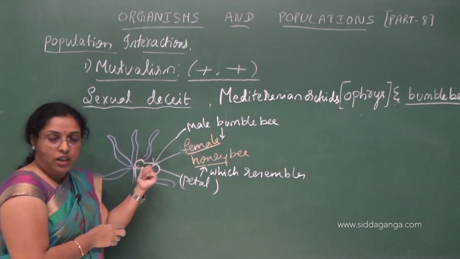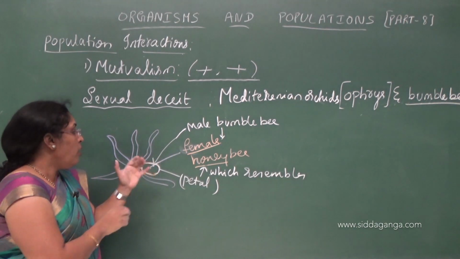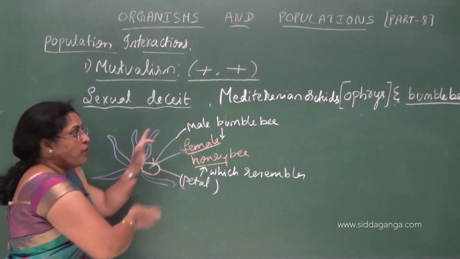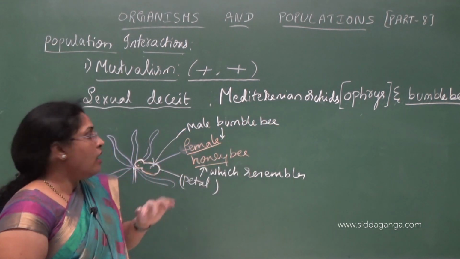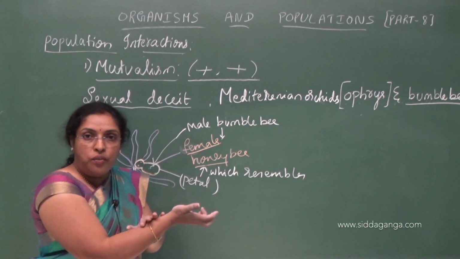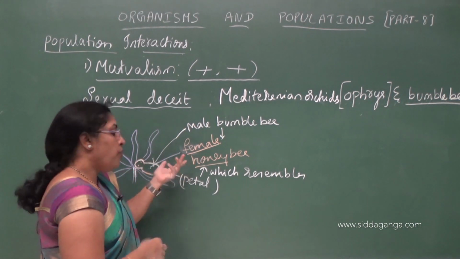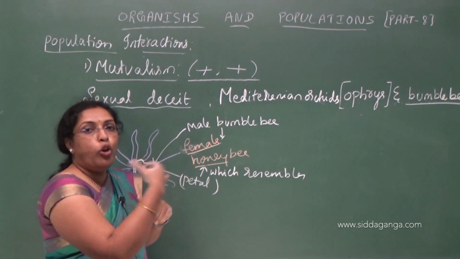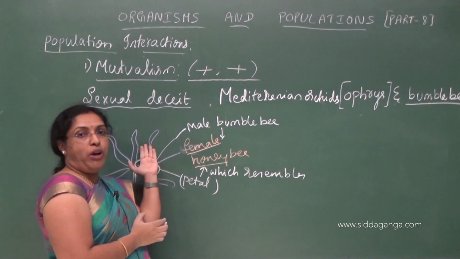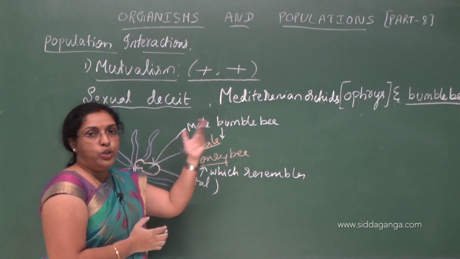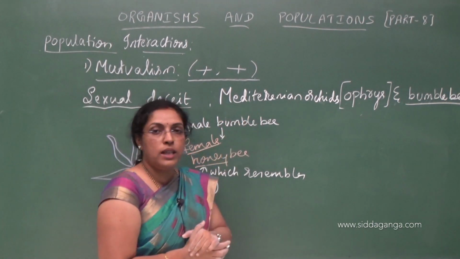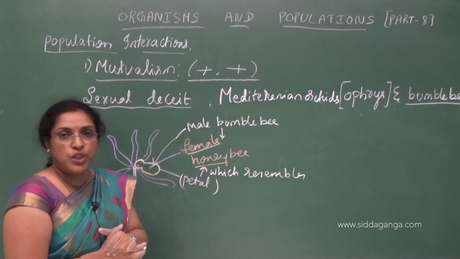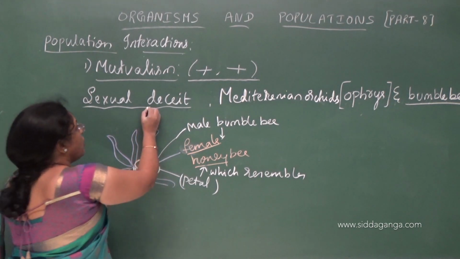During this sexual act, the pollen will dust on the surface of the male bumblebee, and when it moves to another flower, again for pseudo-copulation, the pollen is going to transfer from one orchid flower to another orchid flower. In that way bumblebees help in pollination. That is called sexual deceit.